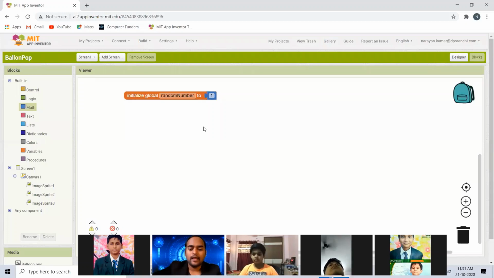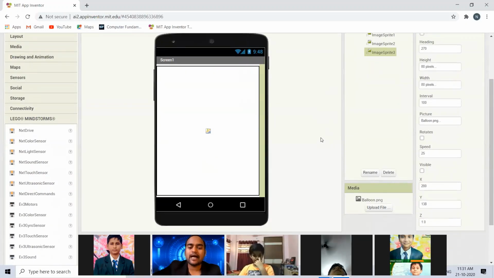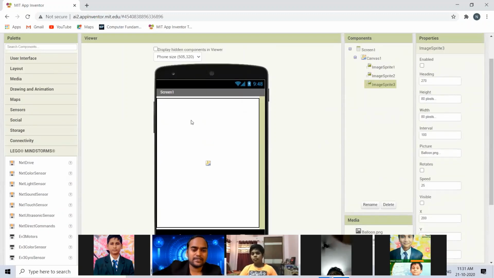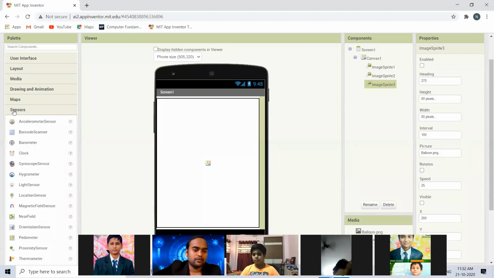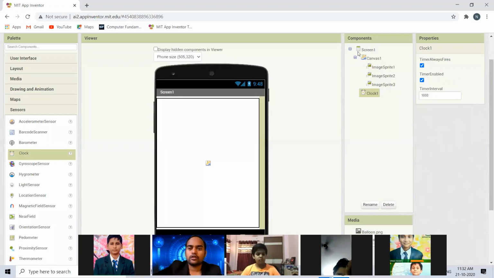Now in the designer section, I forgot to tell you one thing: the entire thing will happen based on clock timing. After every 500 milliseconds, one balloon will pop up and start falling down. Who will take care of this timing? We will go to Sensor and drag and drop a clock here. The clock will take care of the timing work.